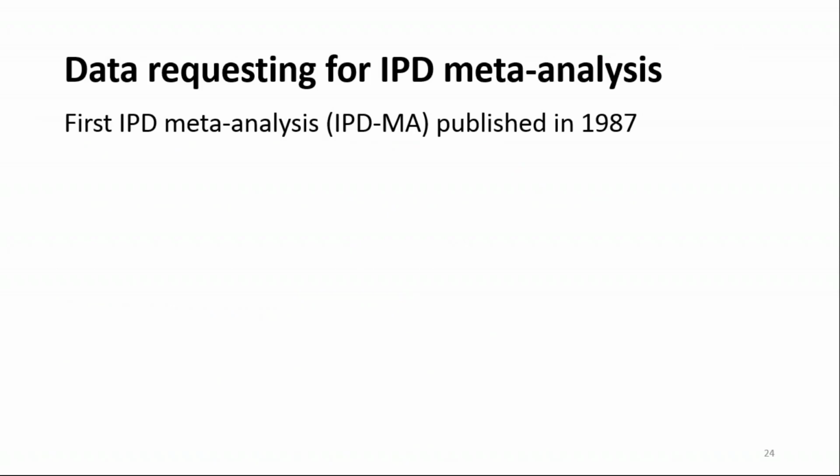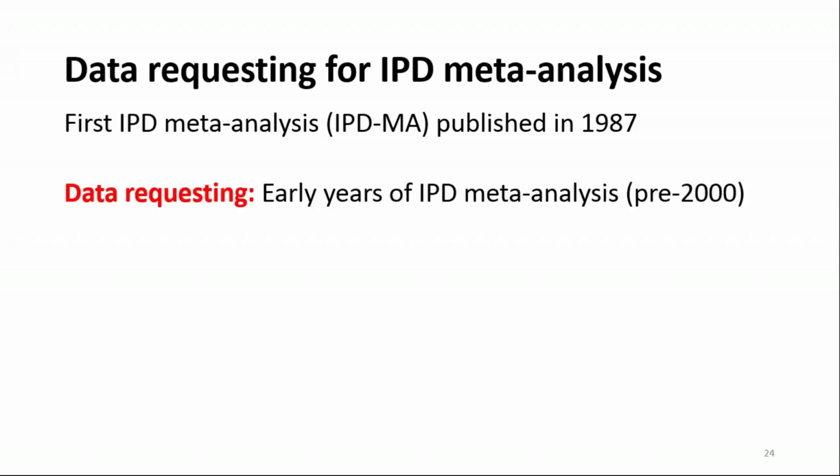So now that we've decided that we are using IPD, we need to request some data. So I'm just going to go back in time, have a little history lesson here, thinking about the early days of IPD meta-analysis. So the first IPD meta-analysis that I can find published was published in 1987.